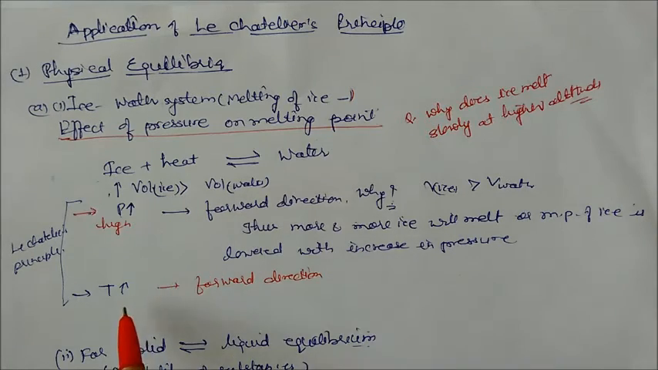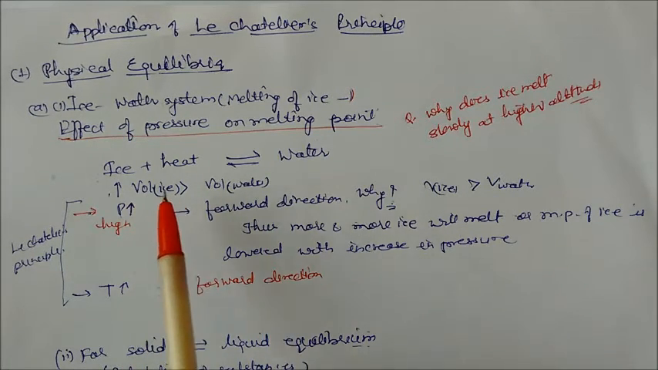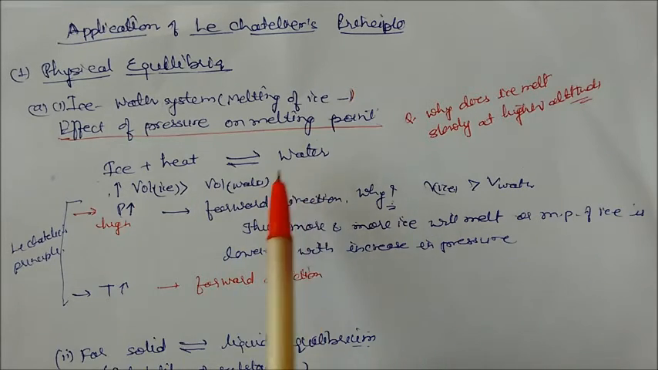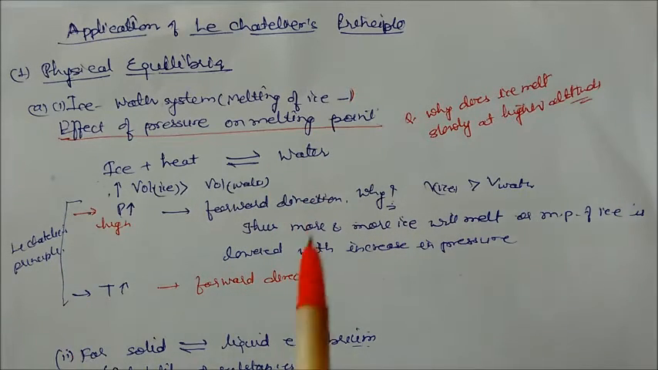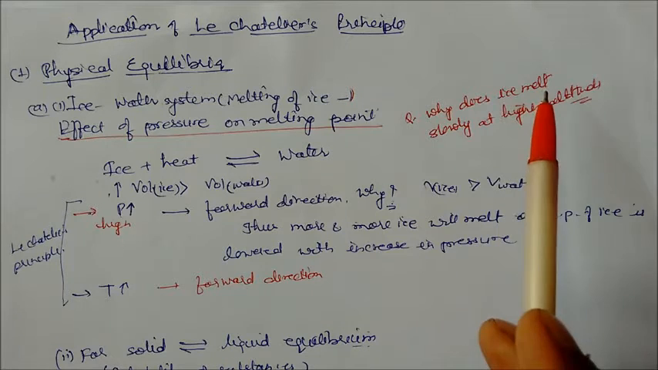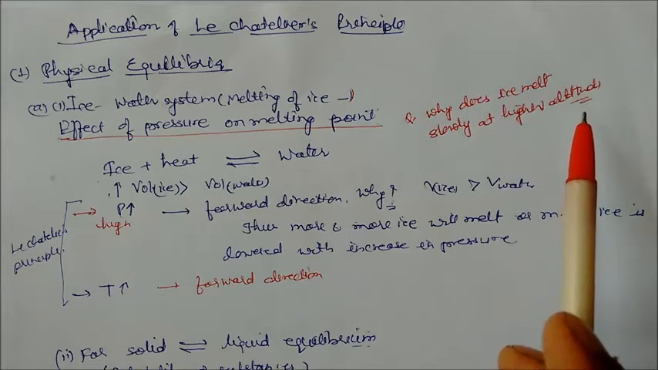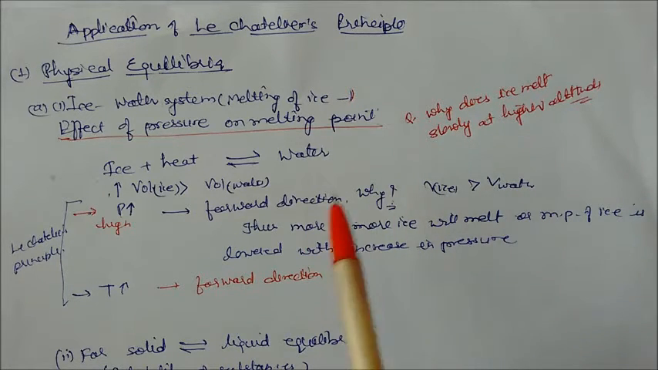If you increase the temperature, the reaction will go in the forward direction because heat is absorbed. This is the basis of Le Chatelier's principle. That's why we always say that ice melts slowly at higher altitudes. This is basically our reason.